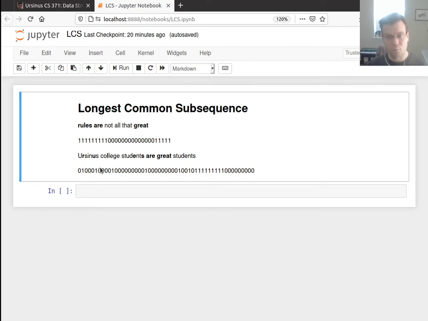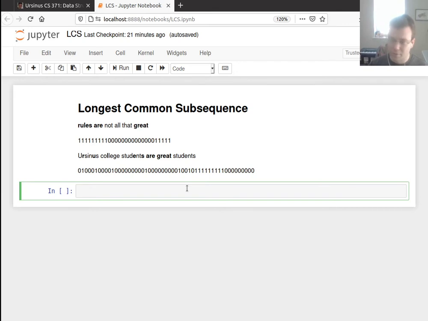So it's actually better to work backwards. Because if I work backwards and I say, okay, does the S match the T? No. Does the T match the T? Yeah. Okay, maybe I'll try to match those. I know that there's nothing else I can do. So if I match the last characters, that was it. I know that I'm not going to mess myself up later on. So if I work backwards, I have a hope of doing better. So that's what I'm going to try to do. So first, rather than actually coming up with the optimal substrings, let me just try to count the length of the maximum substring.